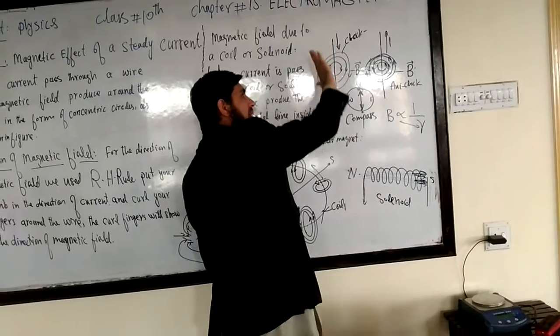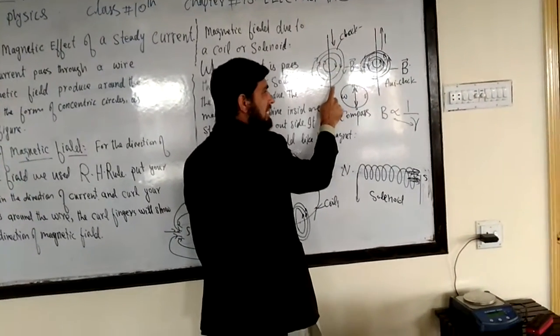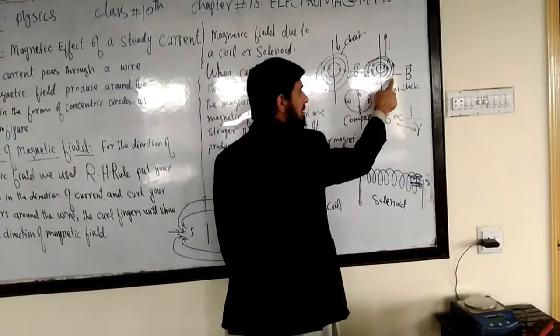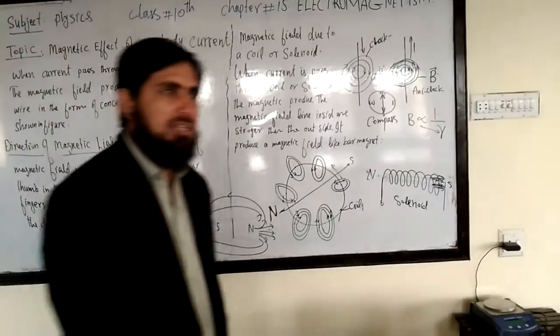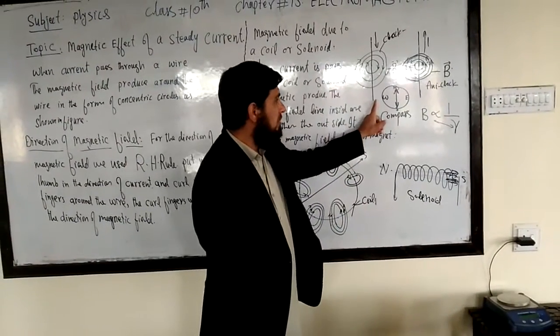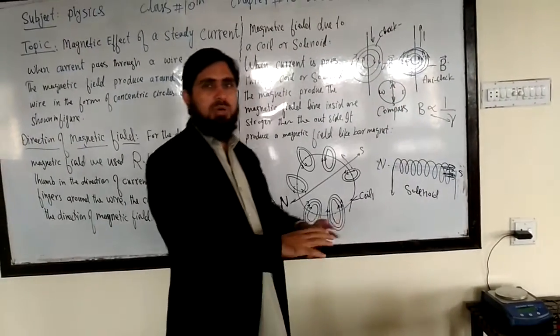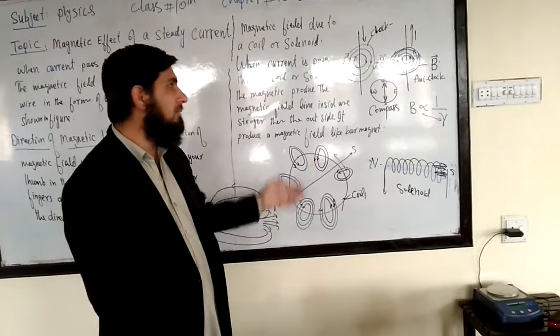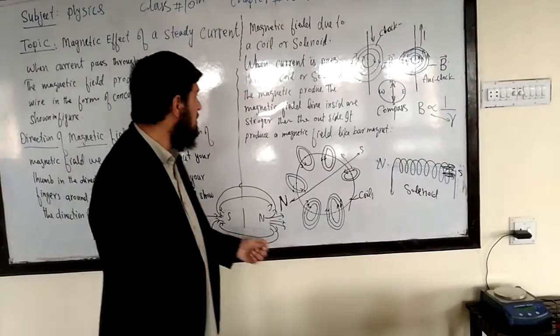Now the magnetic field indicates in this clockwise direction. So here the magnetic field is clockwise, here the magnetic field is anti-clockwise. The magnetic field direction changes with the reverse of current. So how can you change the current? Just change the polarity of your source, a battery EMF source from which you take this current in this circuit.